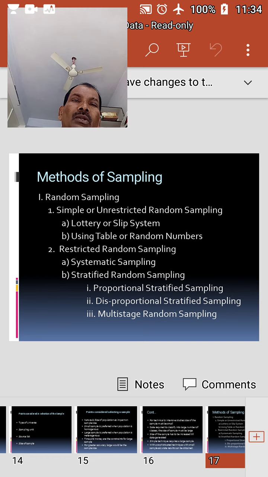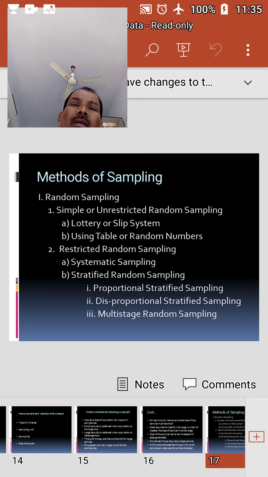But the main limitation of the method is that since selection is independent of the characteristics of the population, it is not practicable in case of large population. In the lottery method, there is a main cause of bias if the selection is not made scientifically. Hence the appropriate method of selecting random sampling is using the table of random numbers.